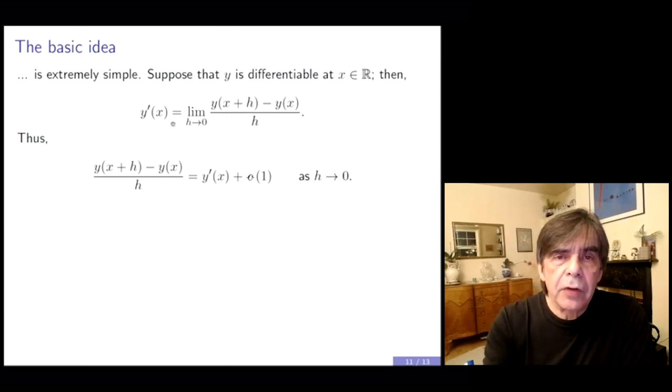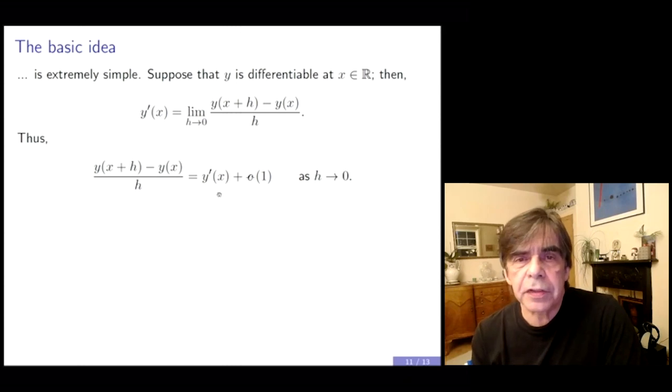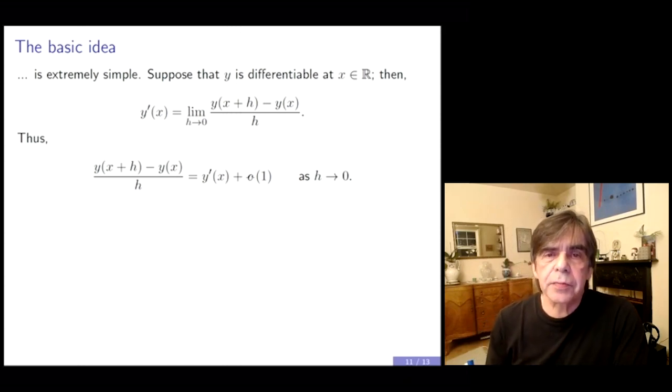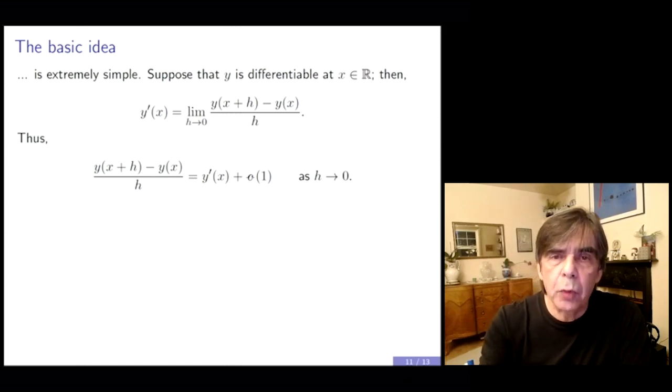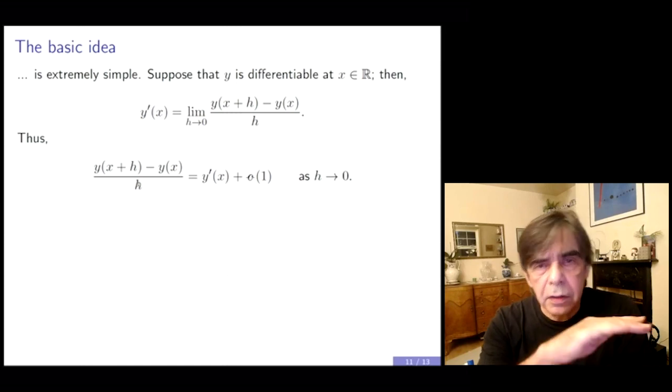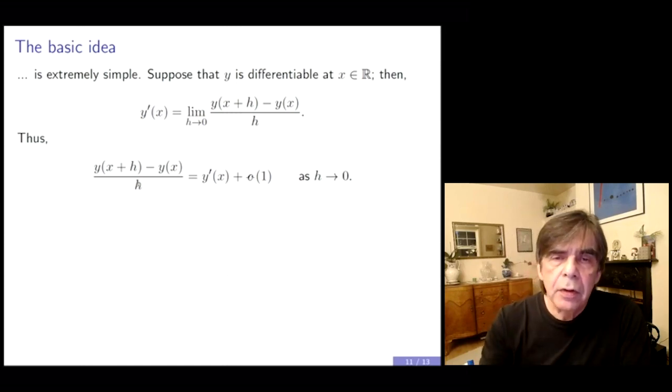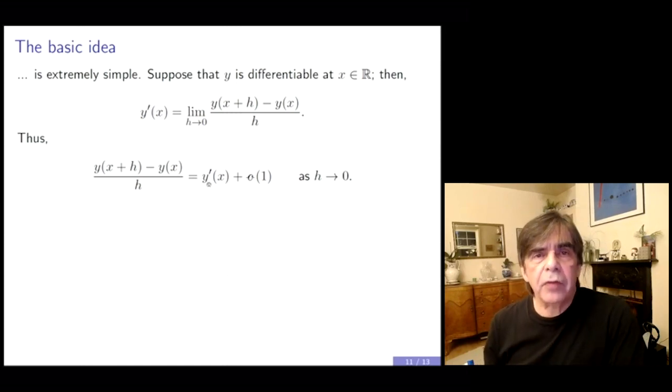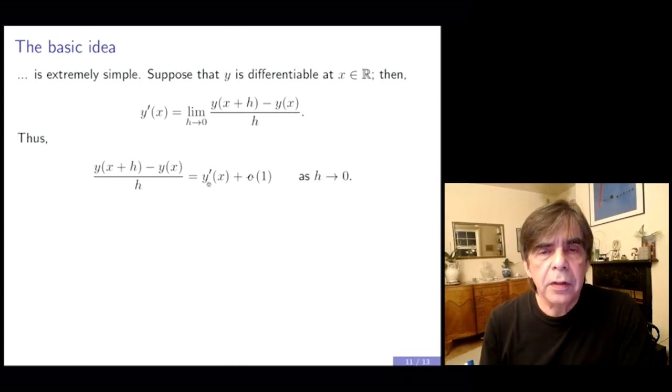Another way of writing this limit is that the fraction itself, without the limit, is equal to the first derivative of the function at x plus small o of 1, where the small o of 1 notation indicates that this fraction in the limit as h goes to 0 converges to y prime of x, assuming, of course, that y is a differentiable function.